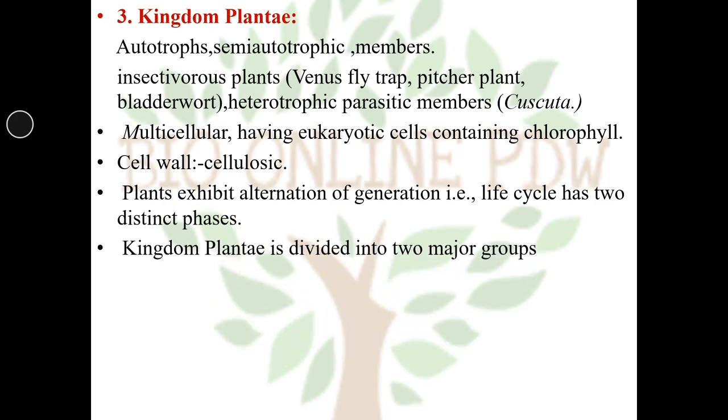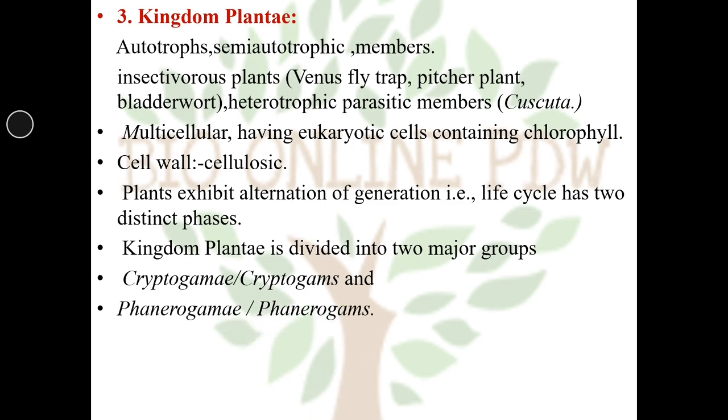Kingdom Plantae is divided into two major groups. The cryptogamae or cryptogams, that means they have concealed sex organs, and another category called phanerogams, that means they have naked or visible sex organs in the form of flowers. So students, we have studied the kingdom Plantae in detail with their classification.